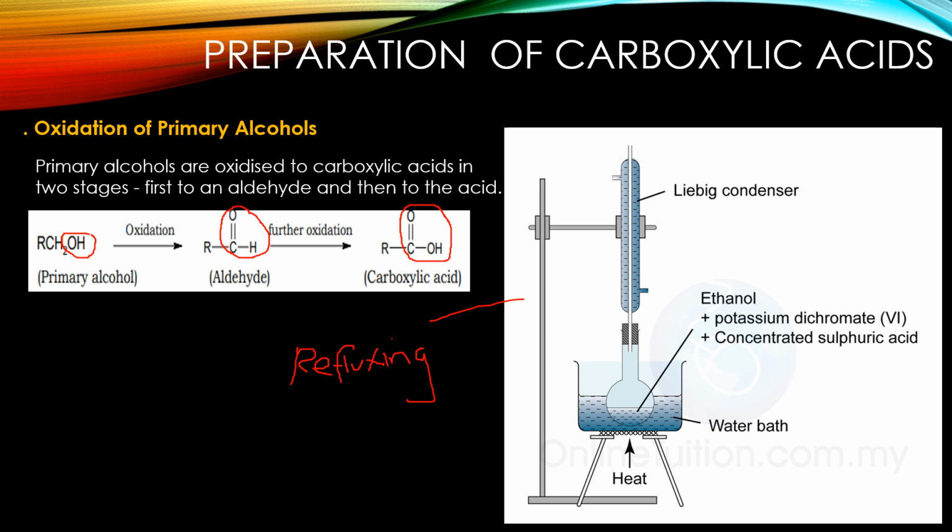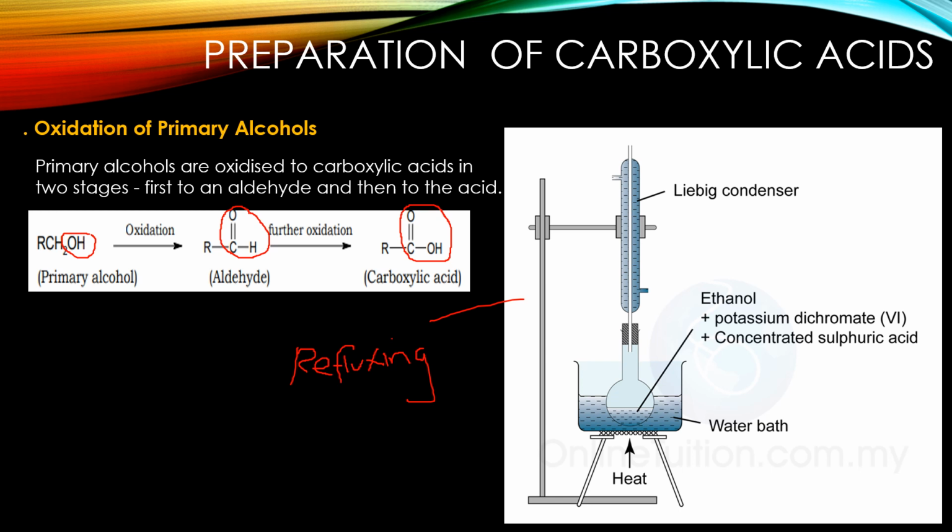oxidizes into carboxylic acid. Refluxing basically ensures that all the reactants which are in the round bottom flask are completely reacted to form the product. None of these should remain as unreacted materials. Okay, so that is how you prepare a carboxylic acid.